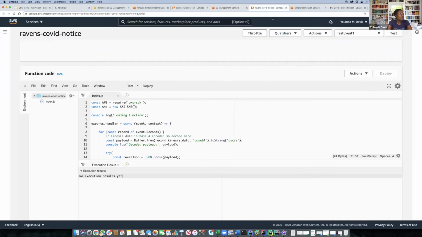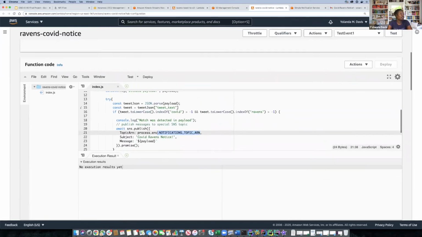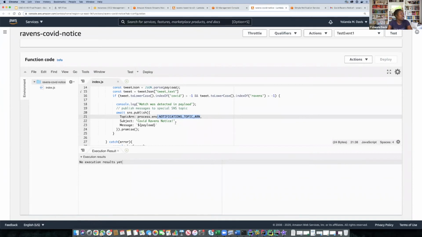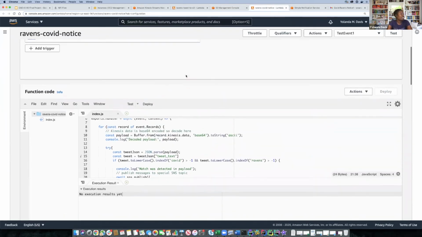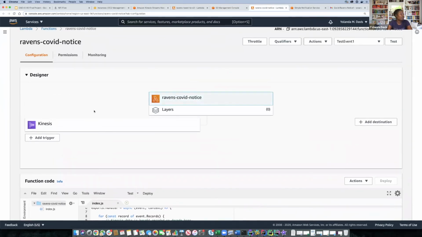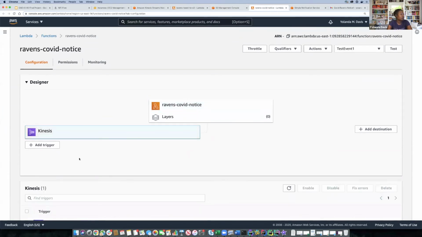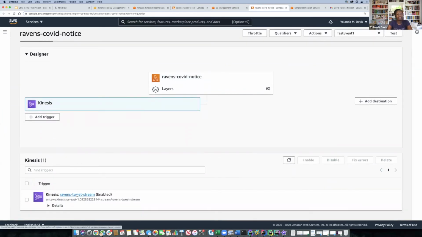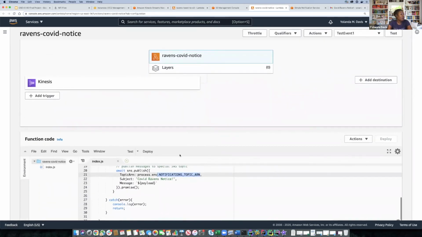In similar form, we also had the Lambda that will send us an email notification if we see any incidents of COVID in that tweet. So if you notice, we have basically the same structure where we'll have a Lambda and then a Kinesis trigger already set up for us, looking at the same tweet stream. And we have our code in place.